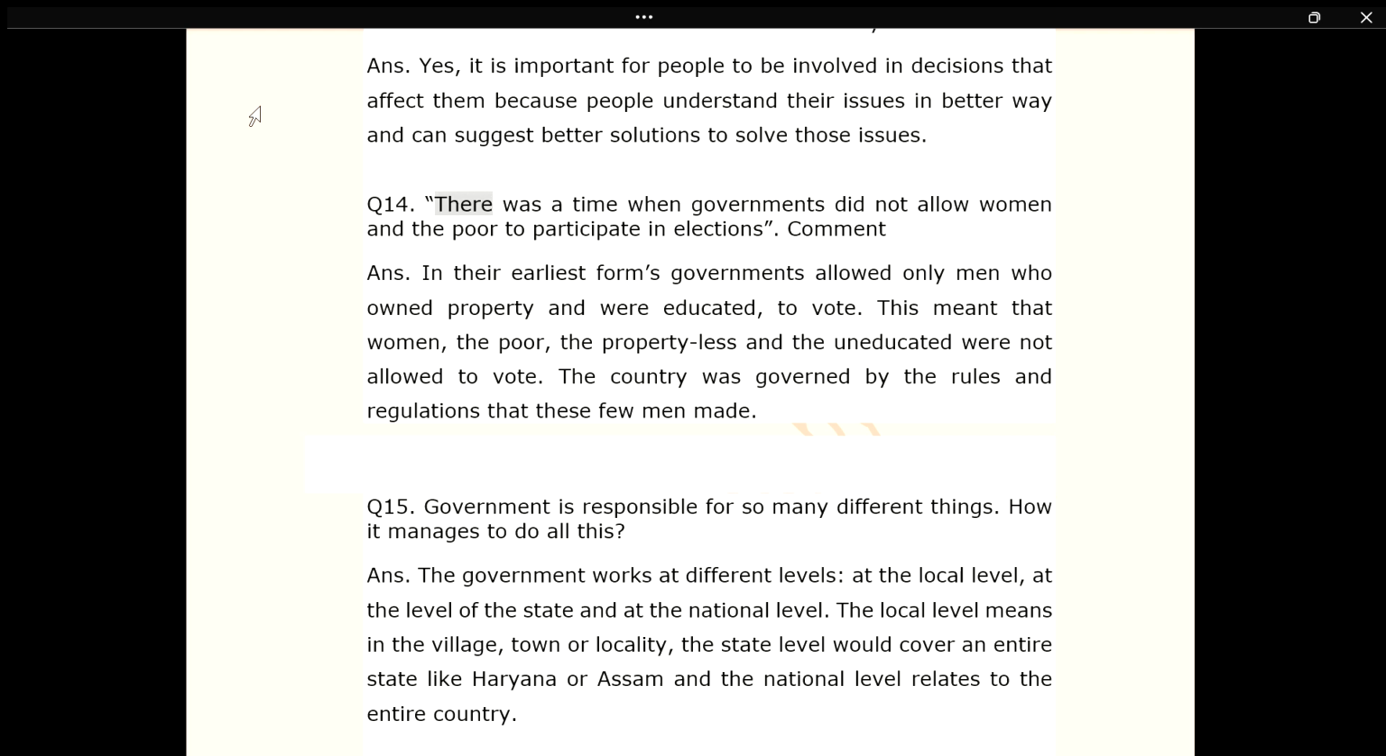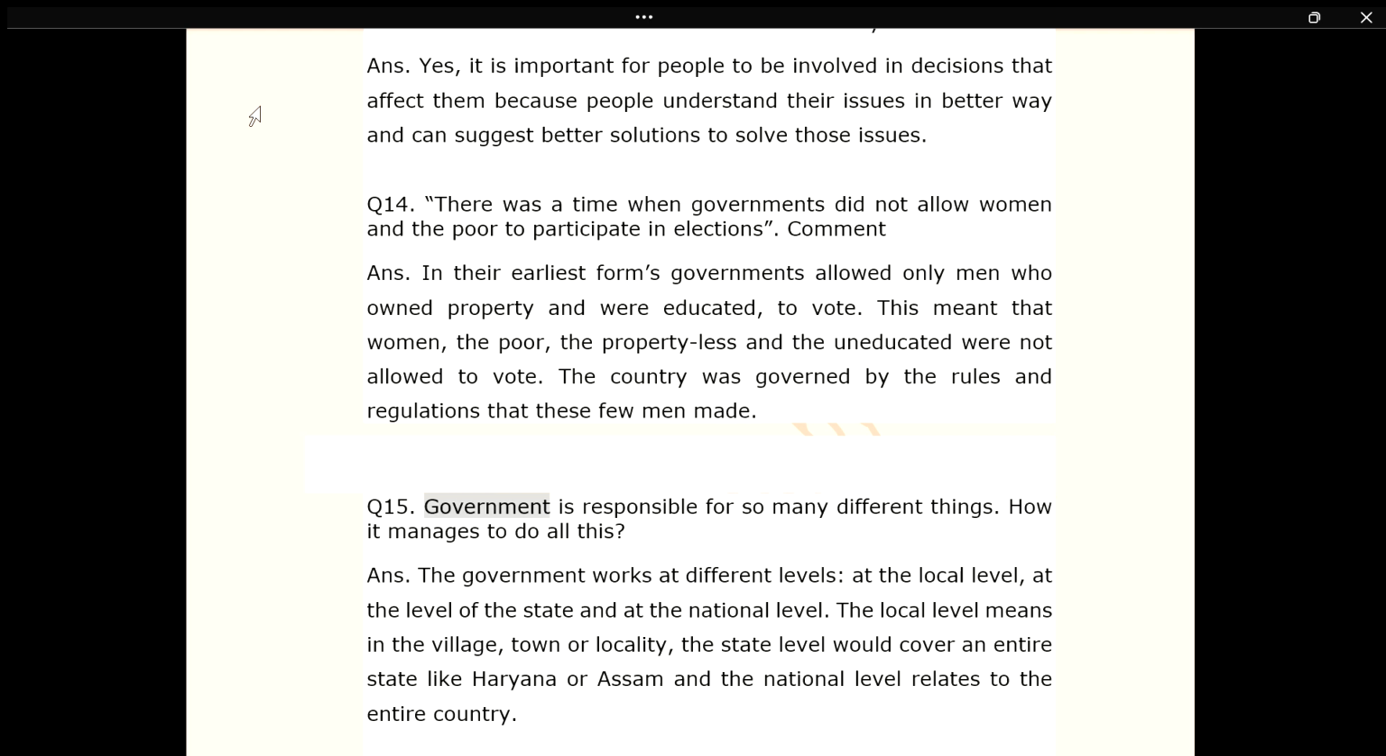Q14. There was a time when governments did not allow women and the poor to participate in elections. Comment. Ans. In their earliest forms, governments allowed only men who owned property and were educated to vote. This meant that women, the poor, the propertyless and the uneducated were not allowed to vote. The country was governed by the rules and regulations that these few men made.